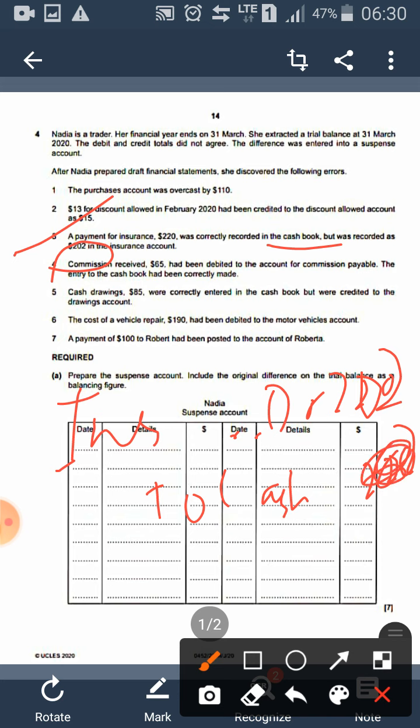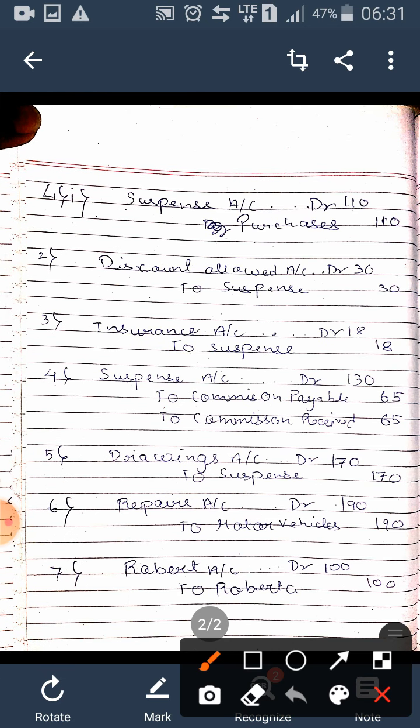So this cash thing, it is 220 only. Yes, over here in the insurance thing, it has been debited as 202. So now insurance needs to be debited by 18 rupees more to make it 220. Yes or no? So it will be insurance account debit to suspense 18 18. Yes.